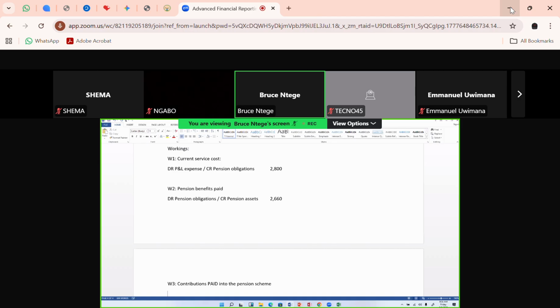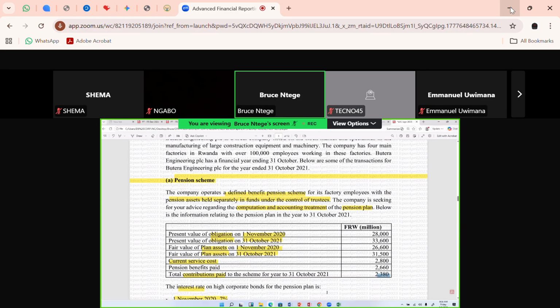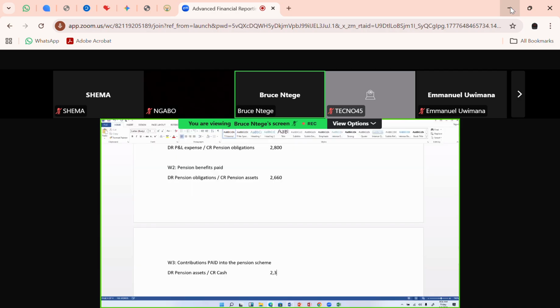Okay. Remember that for this, you are debiting the pension assets account, while you are crediting cash, it's a cash outflow. And let's see how much they've told us. They've told us that this is 2,380. So let's post that as well. Here we are going to post the debit entry because we are not ideally preparing a cash account in our journals or in the requirement. We're only preparing the pension assets and the pension obligations.